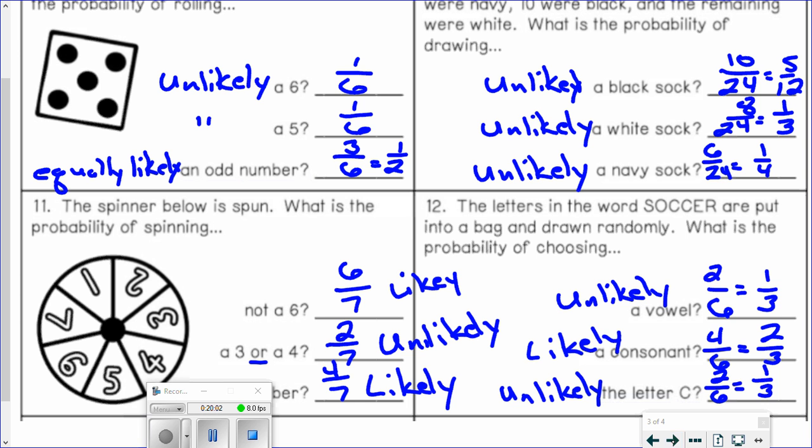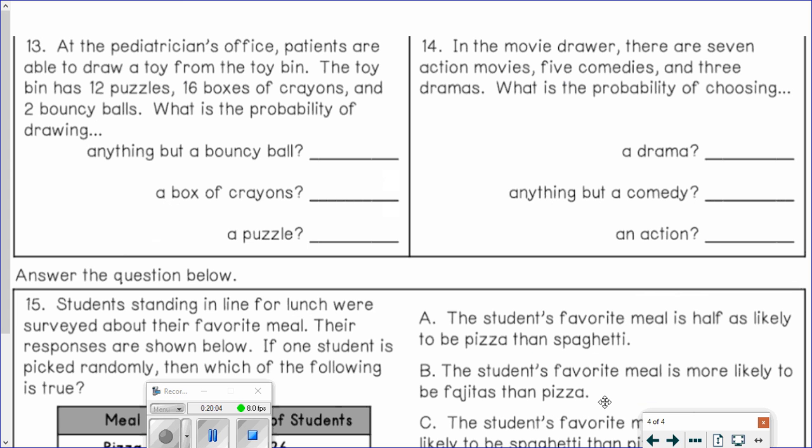All right, so I got one more slide for you here. Moving right along. At the pediatrician's office, patients are able to draw a toy from the toy bin. The toy bin has 12 puzzles, 16 boxes of crayons, and 2 bouncy balls. What is the probability of drawing anything but a bouncy ball?